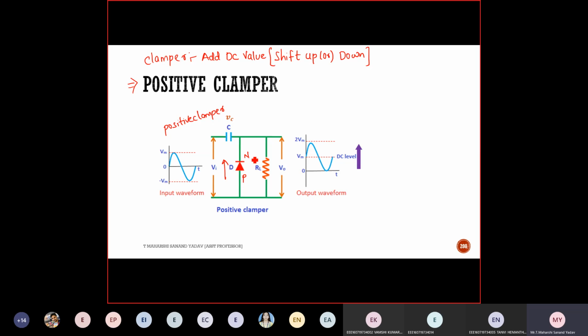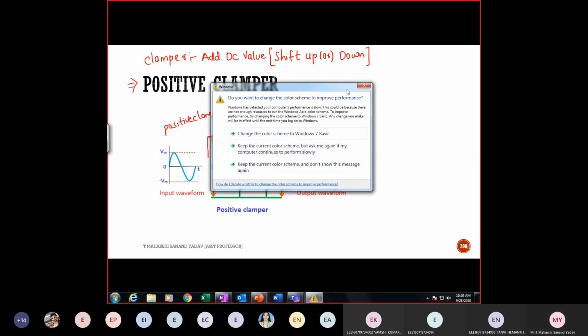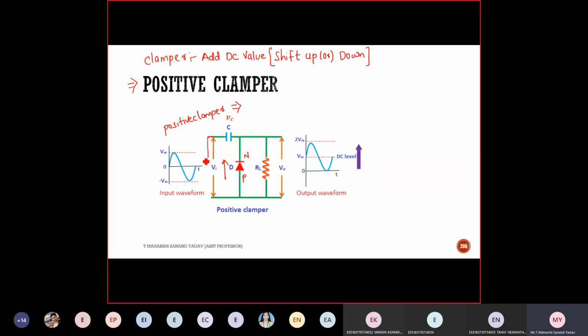So let us solve this. First, in case number 1, do we need to forward bias the diode or reverse bias the diode? Forward. Okay, in order to forward bias, should I consider the positive cycle or negative cycle? Positive. Why positive? Suppose I consider positive, it will look something like this: positive and negative.